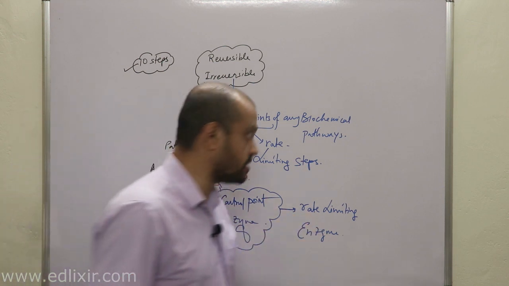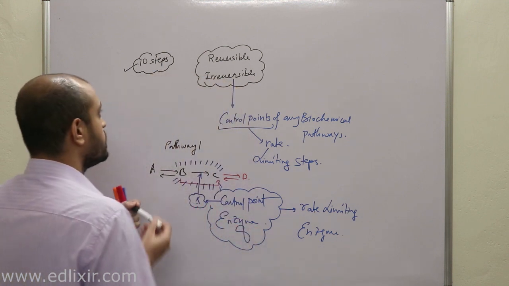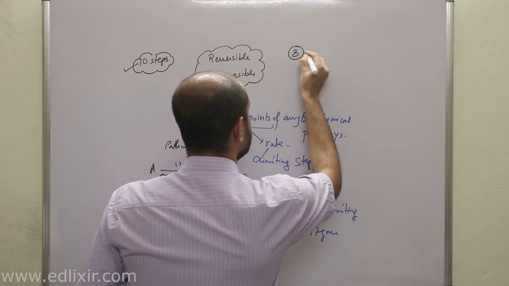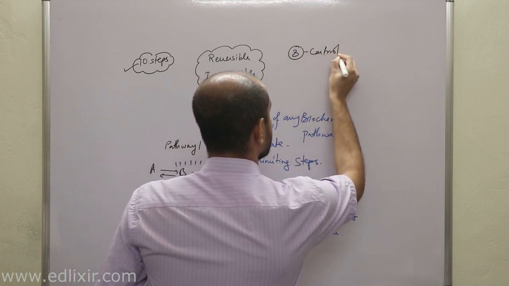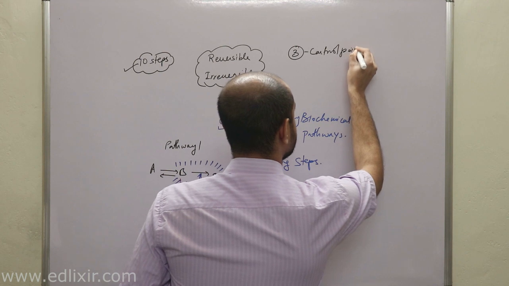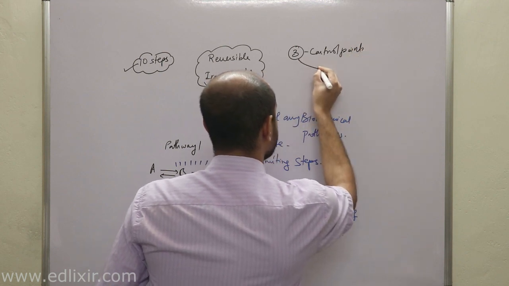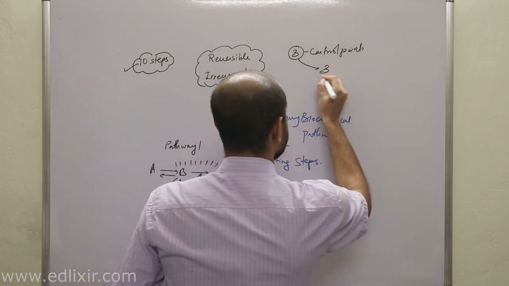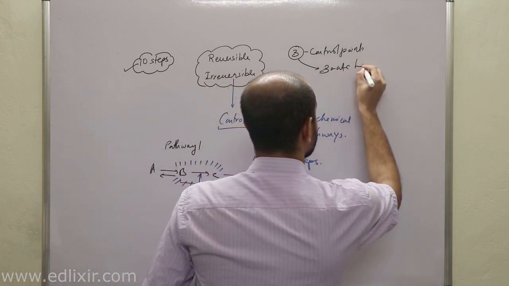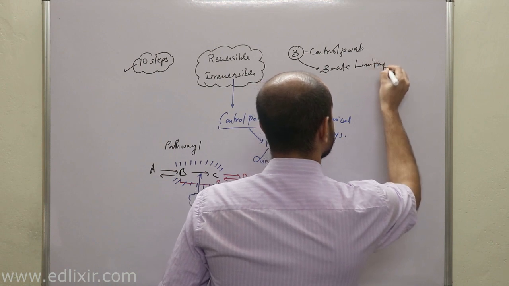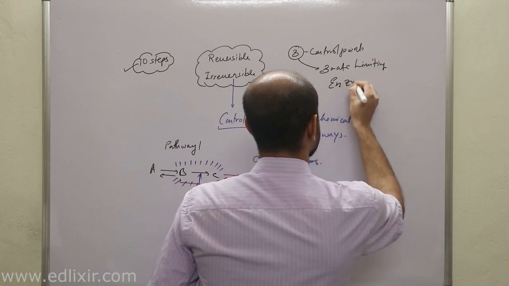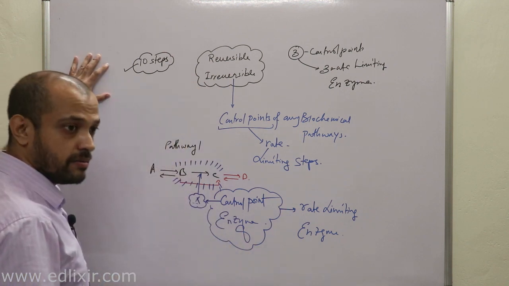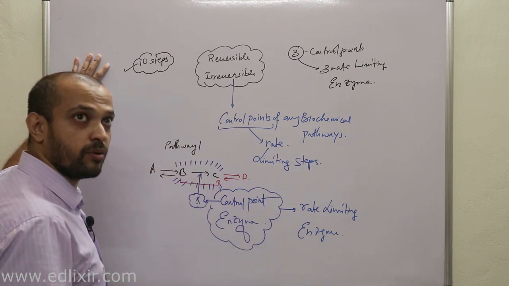Now listen with all your attention. Glycolysis has actually 3 control points, and now listen with all your attention. They have 3 control points, and therefore they have 3 rate limiting enzymes. Clear? So these are the points we need to understand before starting the biochemical steps of glycolysis, that is,